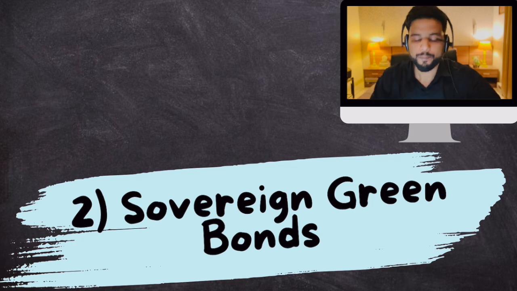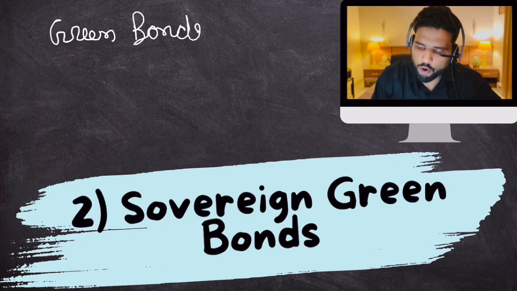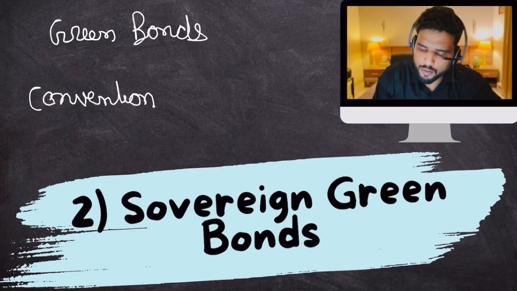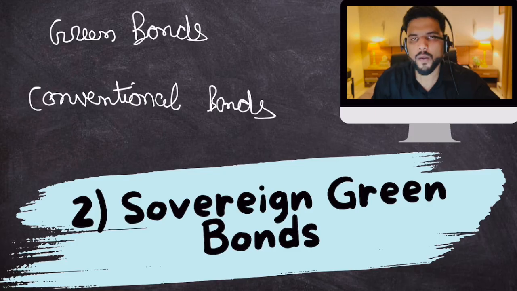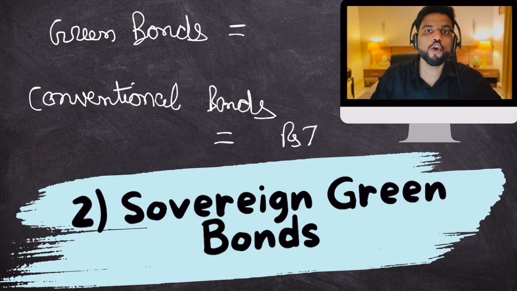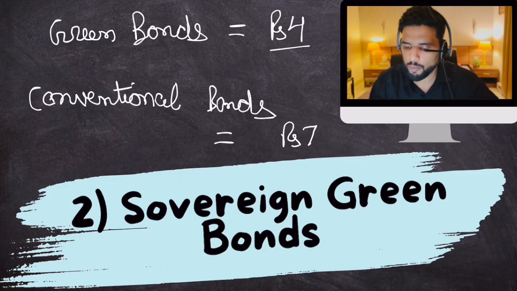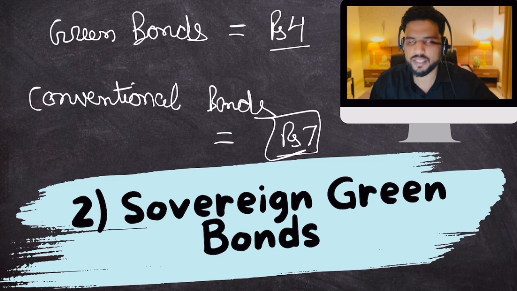Okay, yeah. So the thing is that green bonds are different from normal bonds, or let's call them conventional bonds. Normal bonds, conventional bonds offer higher yield. Green bonds offer lower yield. Let's suppose they'll offer 4 rupees of yield. Conventional bonds would offer 7 rupees of yield.